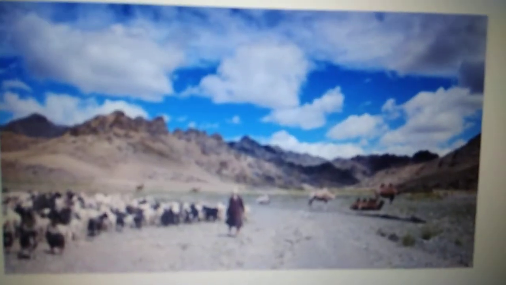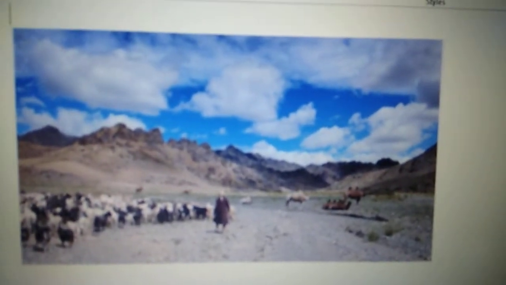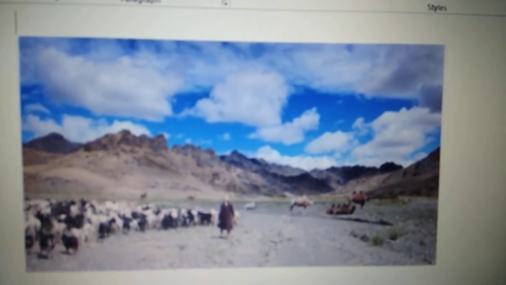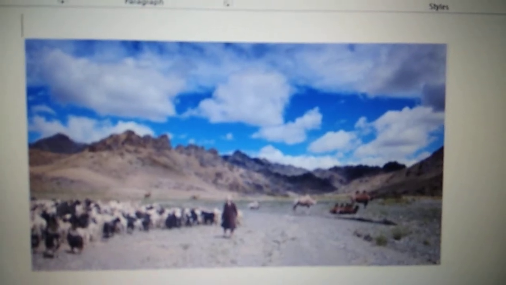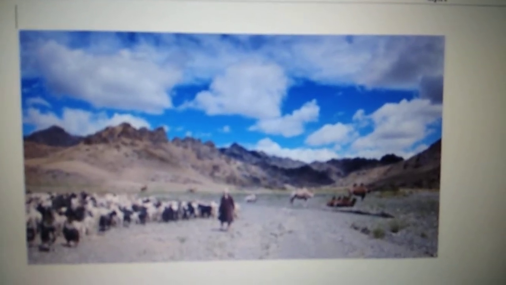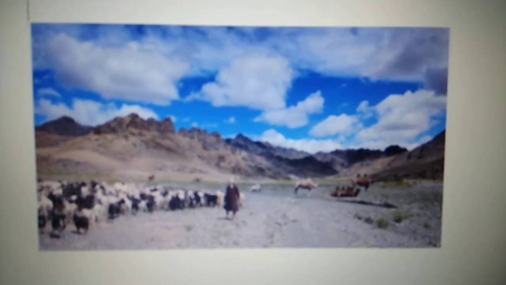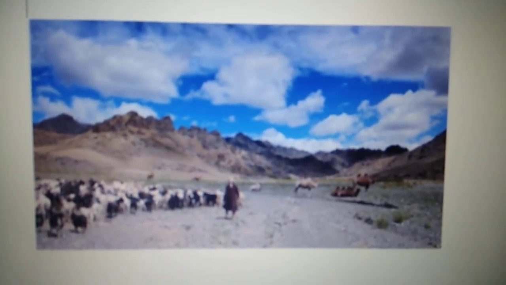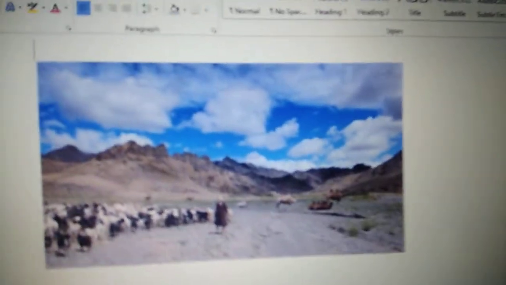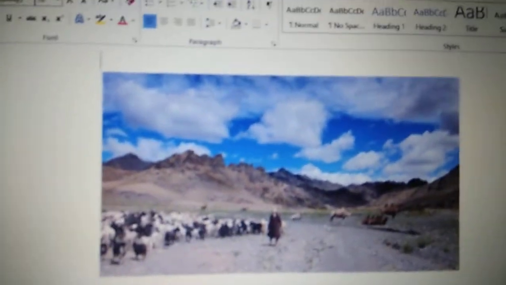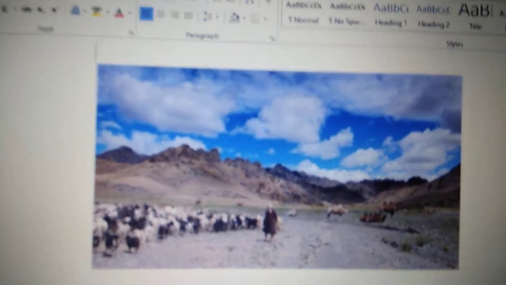Children, the other form of primitive subsistence farming is nomadic herding. All of you know what the word nomads means. Nomads means a person who keeps wandering from one place to another. He never settles in one place. He keeps roaming around from one place to another. So nomadic herding means, in this kind of farming, what would they do?